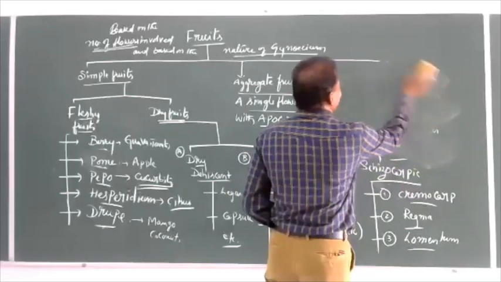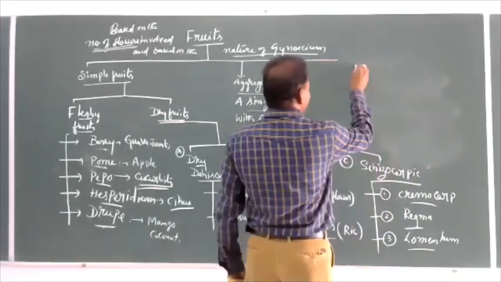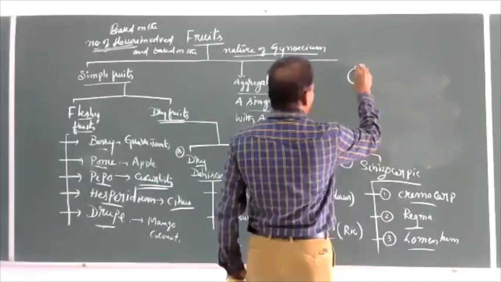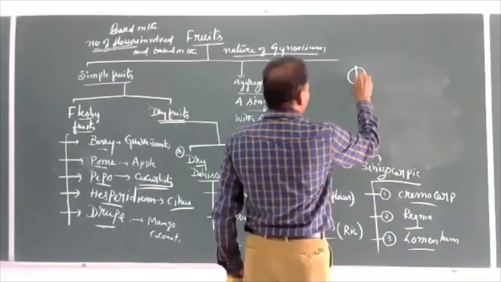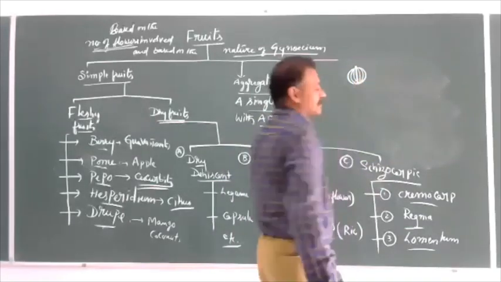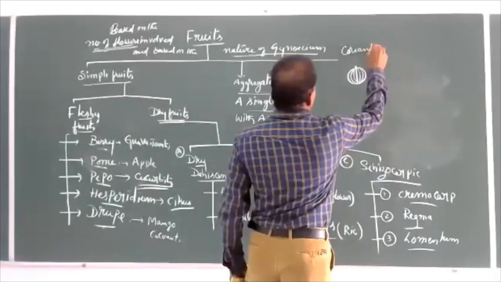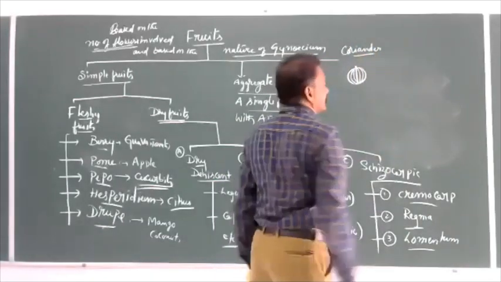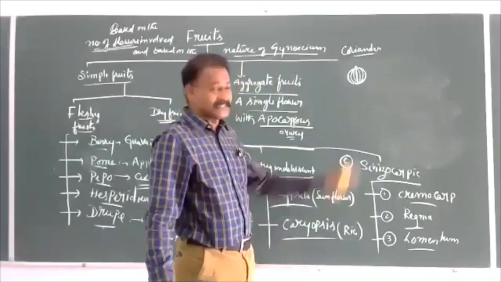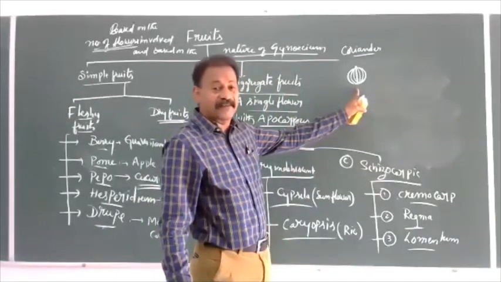Let us see this. Cremocarp is a fruit which we call coriander, in common language dhania, the vernacular name.